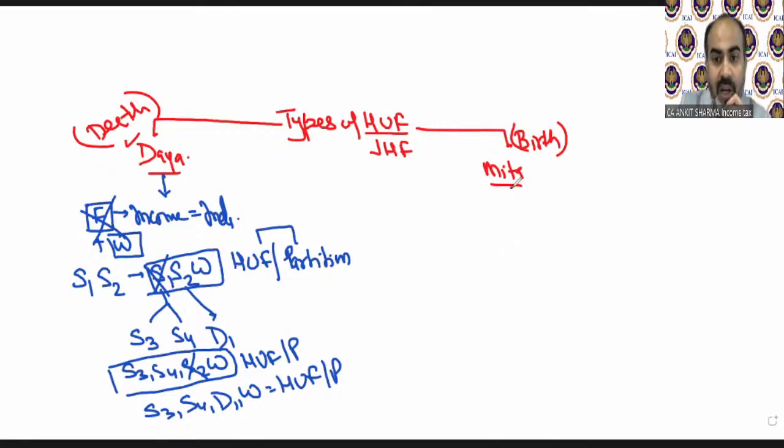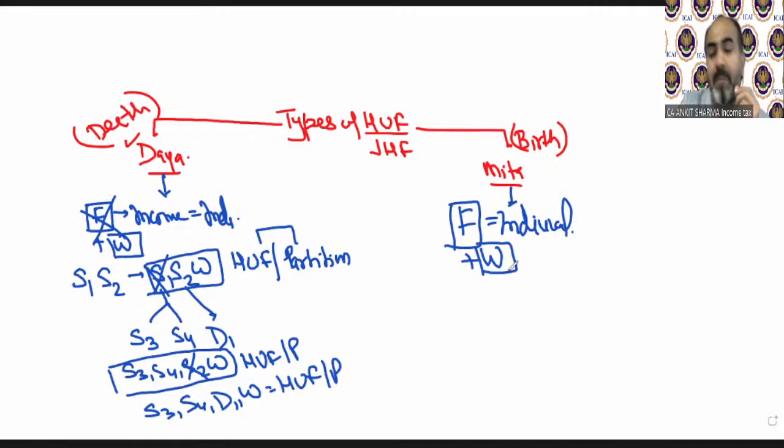Under Mitakshara, the same example we can take. There is Mr. F, who is an individual, of course. He got married. Now, Mitakshara says, by birth, if anyone is born in this family, then it can create an HUF. So at the time of marriage, there is no technical birth.